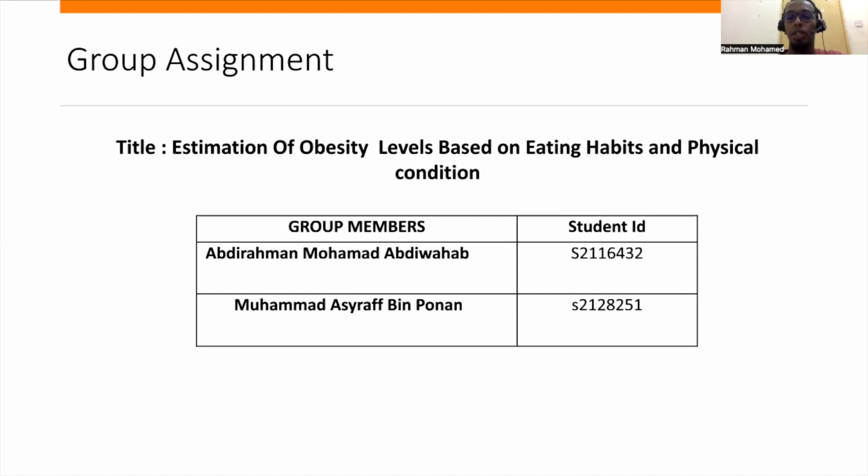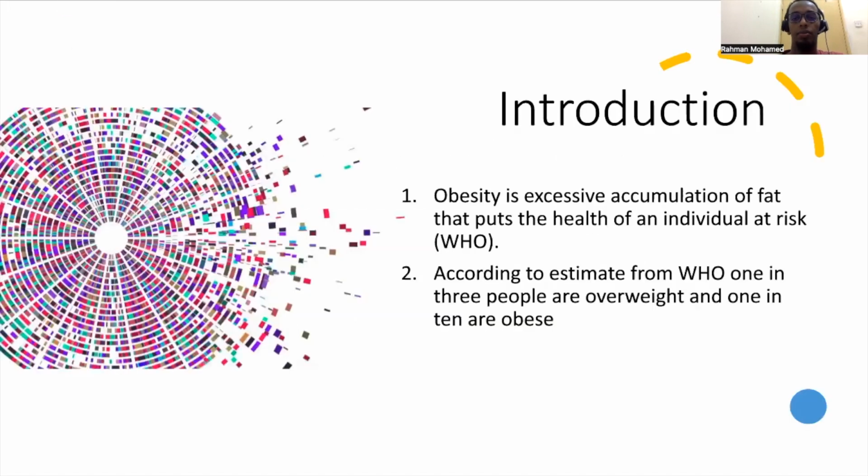and Physical Condition. So what is obesity? Obesity, according to the WHO, is the excessive accumulation of fat that puts the health of an individual at risk. And we have also an estimate from WHO, the World Health Organization, which says 1 in 3 people are overweight and 1 in 10 are obese.